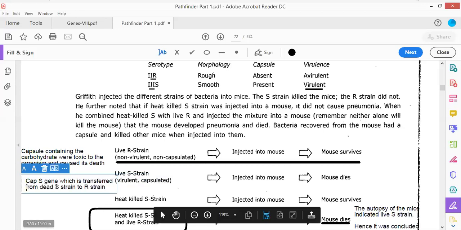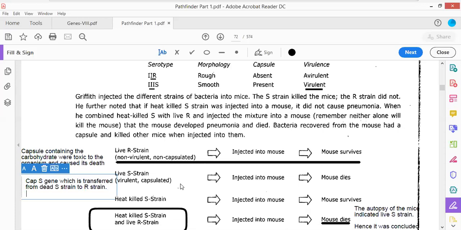So they are being transferred from the dead S strain to the R strain. And see, these genes encode only the enzyme. These genes encode the enzyme for the biosynthesis of the capsule that is responsible for the toxicity. This gene, because this is a particular gene, encodes the enzyme responsible for the synthesis of the capsule.